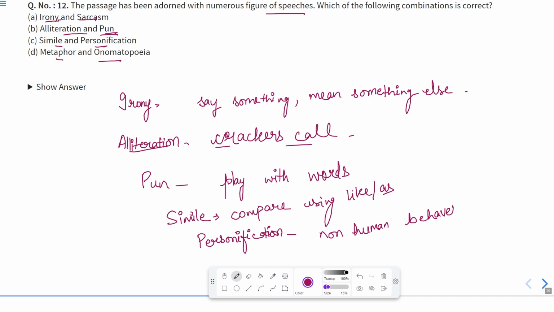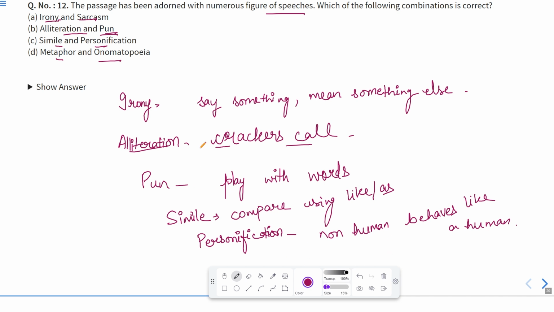Now here, if we see this entire passage, we have talked about a cat which is not a human, and we have used a pronoun for that cat, that is he, and for the rabbit we have used she or her. Now we are portraying some human characteristic in those non-human characters, so that is actually personification.